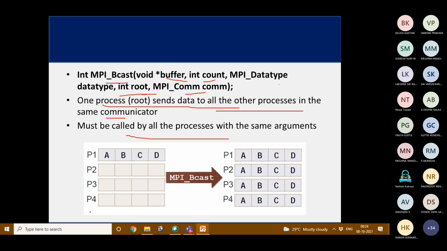So if I have 4 processes and in process 1 I have some data ABCD. If I'm performing the MPI broadcast operation on all these processes, the root here will be P1 when we pass it, and count will be 4. So we have to provide it properly. Then after the broadcast operation, all the processes will have the data ABCD. So that is one-to-many communication, that is broadcast.